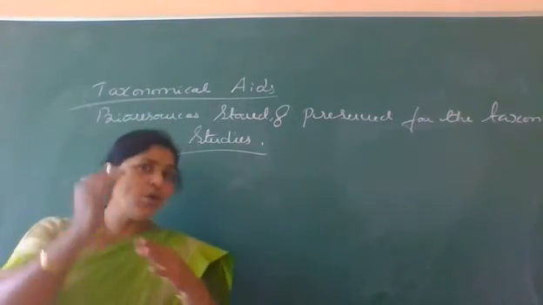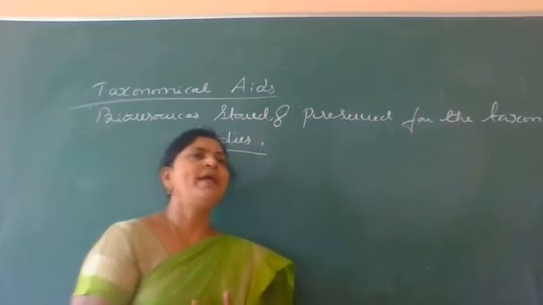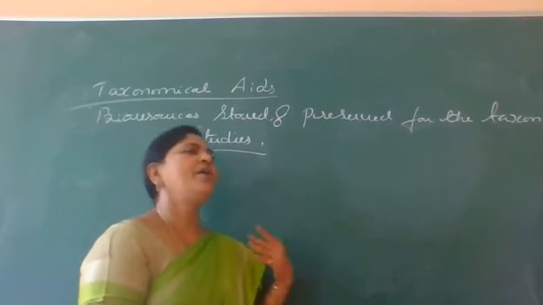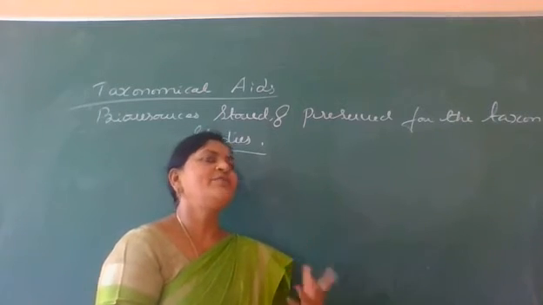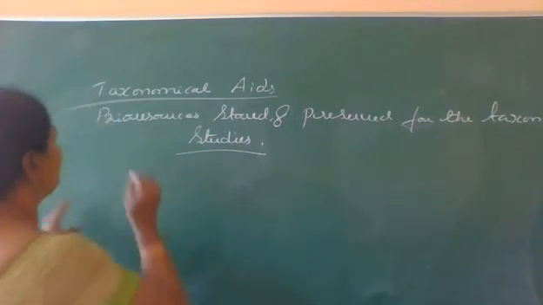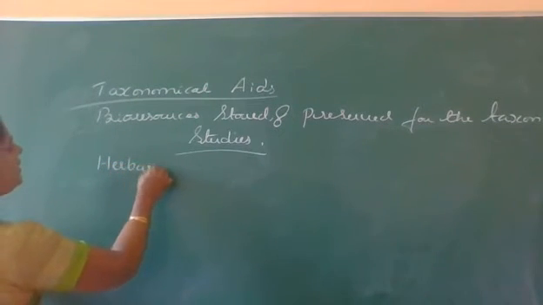So which are those bioresources today which are used mainly to identify or to classify or to know the taxonomical features of the organism, that is in the form of herbarium.